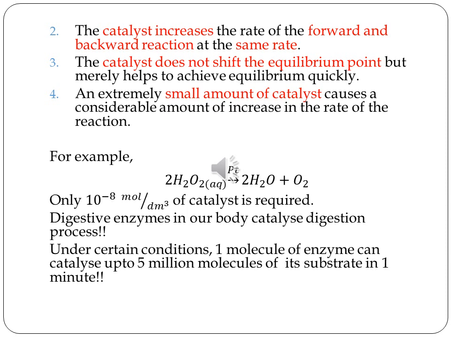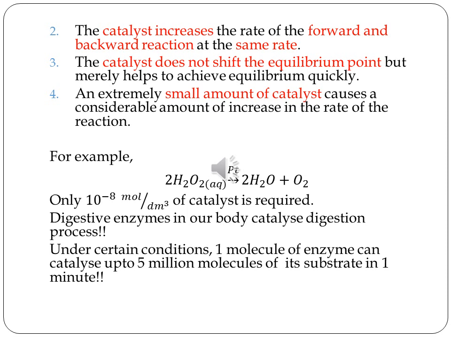So what does the catalyst do? The catalyst increases the rate of the forward as well as the backward reaction at the same time. So how much it speeds up the forward reaction, with the same speed it will speed up the reverse reaction also. And the catalyst, you must remember this point, it is very important, it will not shift the equilibrium point. So at which point equilibrium was reached before the catalyst was used, that same point will be there even when you use a catalyst. But this equilibrium point will be reached faster. That is what the catalyst does.